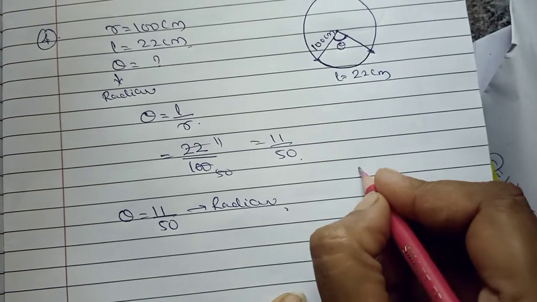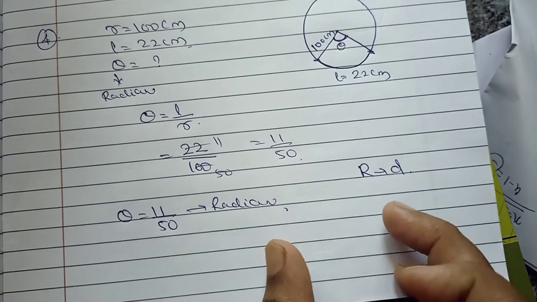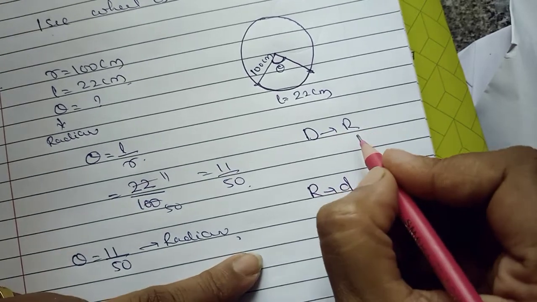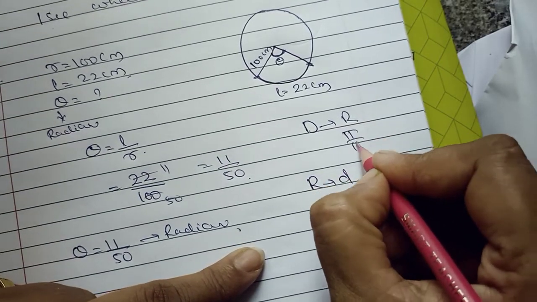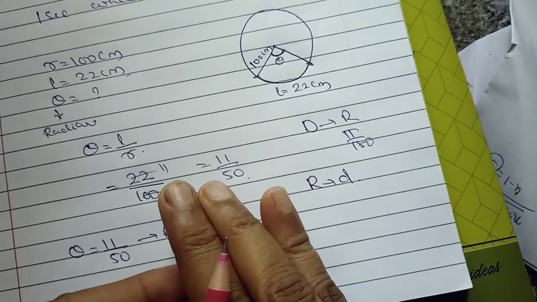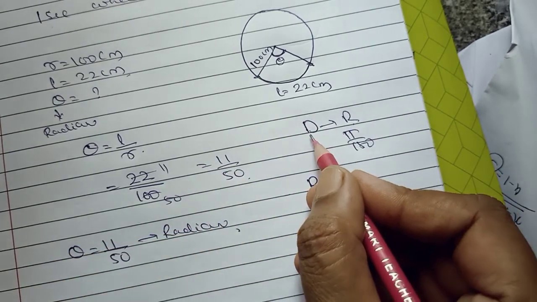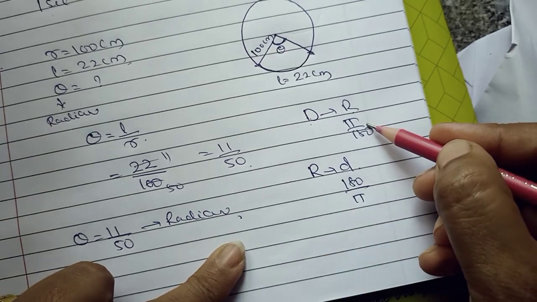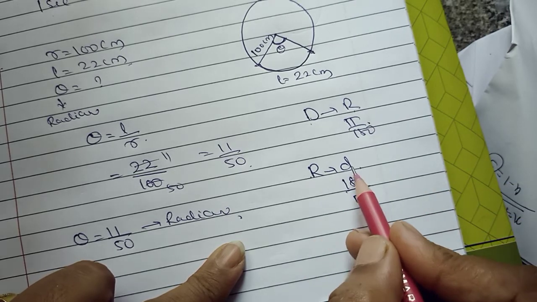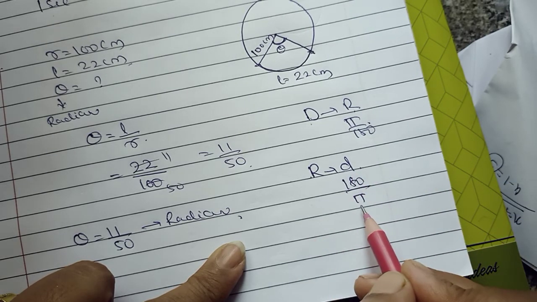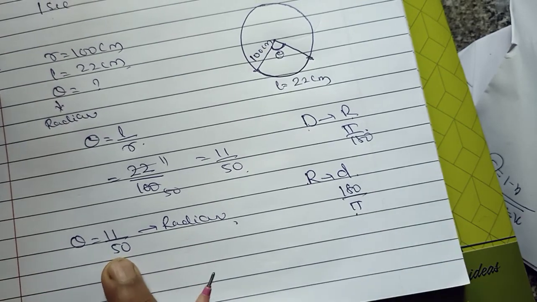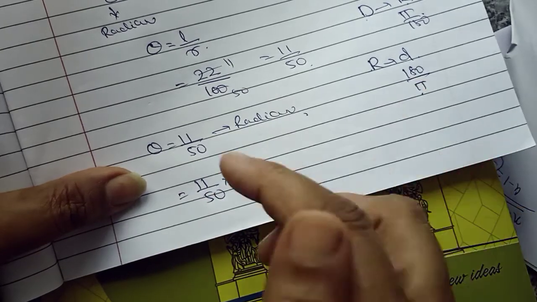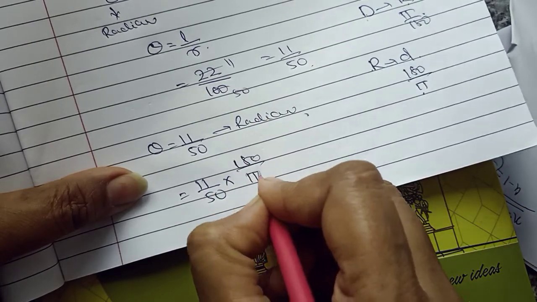How to convert radian to degree? As I told you, just remember degree to radian. What is the conversion degree to radian? It is pi upon 180. But when we go the reverse way, meaning radian to degree, we have to reverse this: 180 upon pi. You remember this and you can easily get it. So radian to degree, we are multiplying 180 upon pi with this value. So now this is equal to 11 upon 50 multiplied by 180 upon pi.